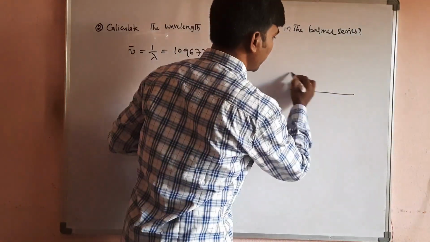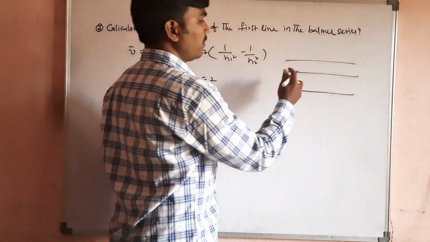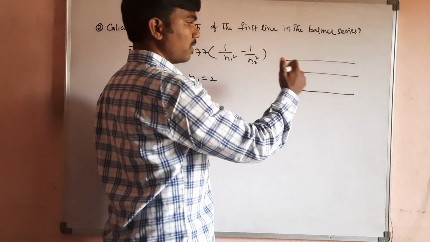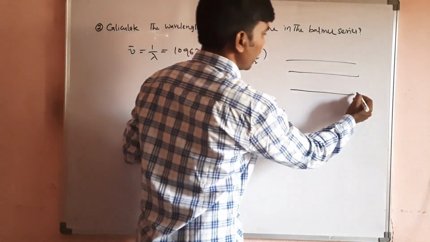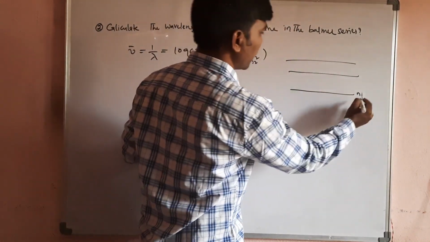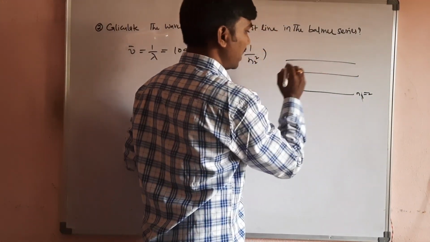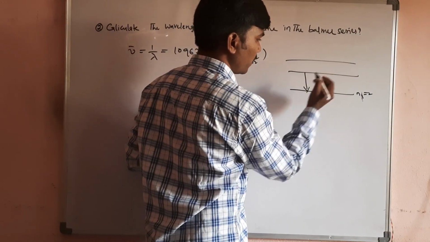Just observe that in every series, the first line comes from the next energy level to that respective energy level. In the Lyman series, n is equal to 2 to 1. In the Balmer series, n1 value is equal to 2. The first line in the Balmer series will come when the atom moves from the third energy level to the second energy level.